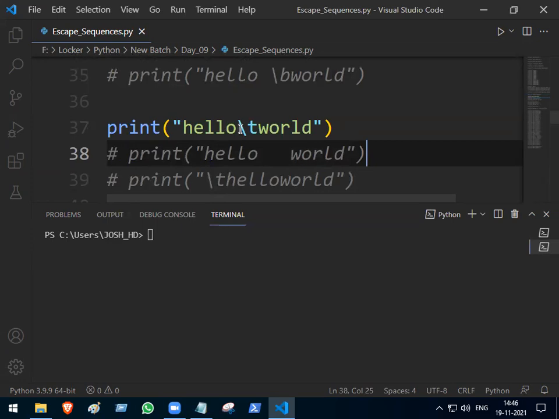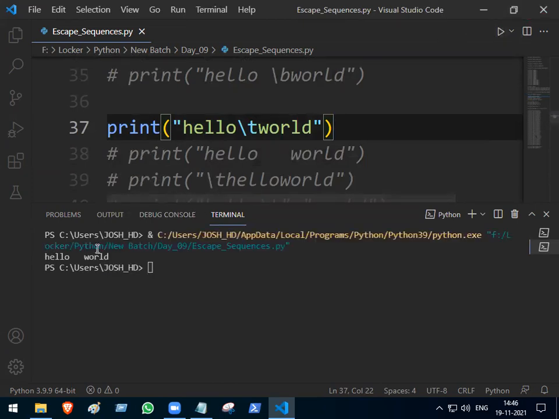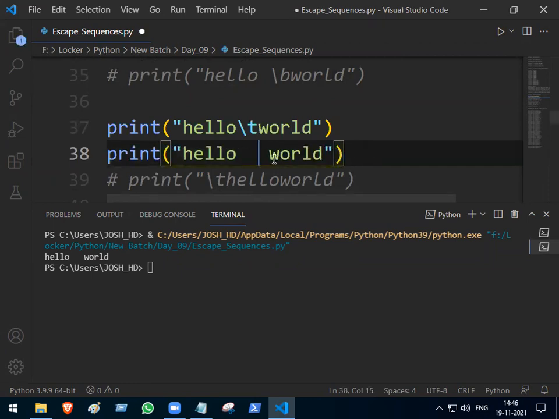Here, backslash T if I keep in the middle, I'll be getting 3 spaces. How many? 3. So I need a proof because universally backslash T will give you how many spaces? 4. To make you prove, I have this one.